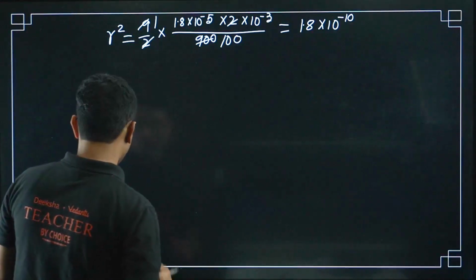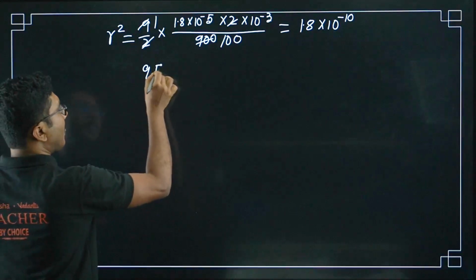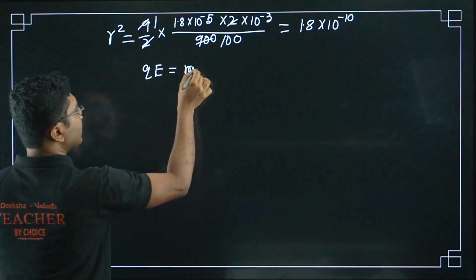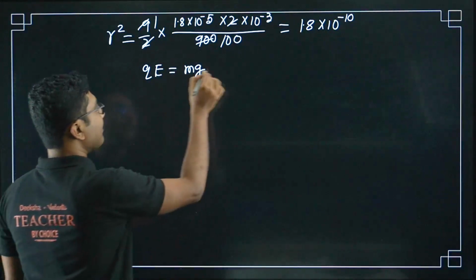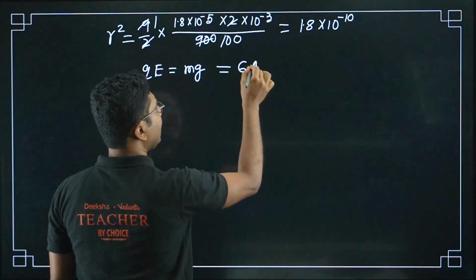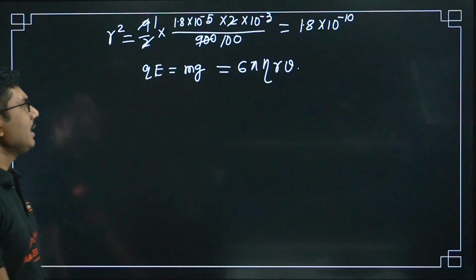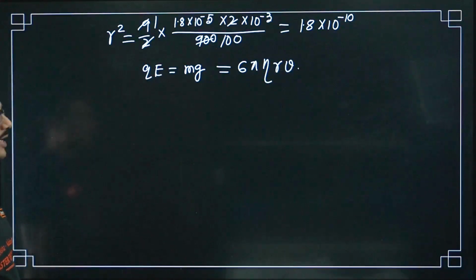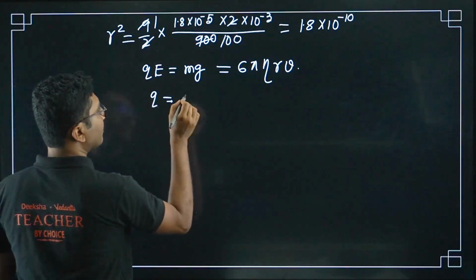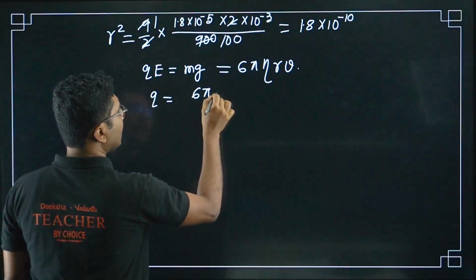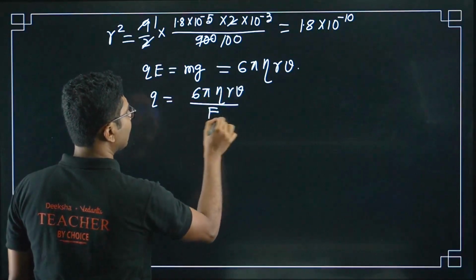Right? Now what we will be using, again QE equals mg. QE equals mg. Again mg equals 6 pi eta rv. Okay, so we are trying to find what? We are trying to find q, right? So q equals 6 pi eta rv divided by e.